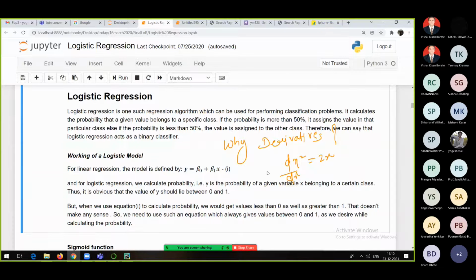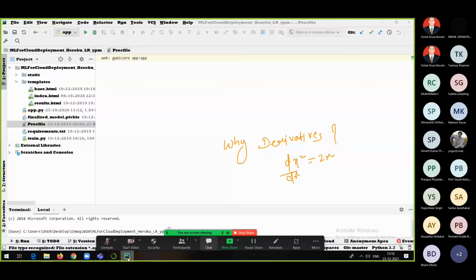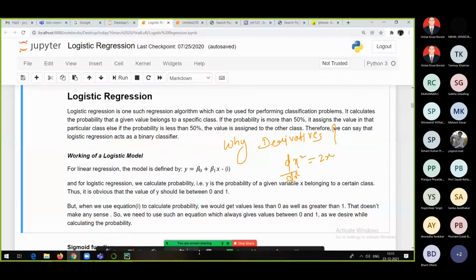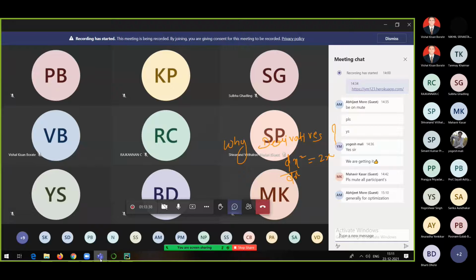And why is this particular point taken into consideration for selecting the sigmoid function as the equation for logistic regression? That is what I am trying to tell you. But it seems many of you are busy with your own work. Maybe that's why they are not able to reply.